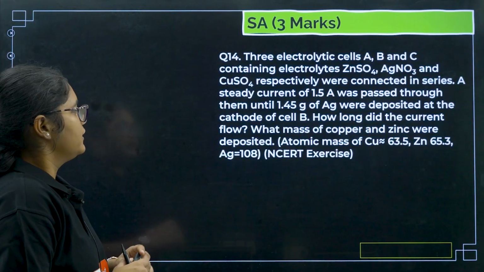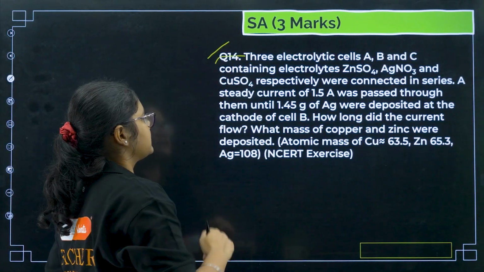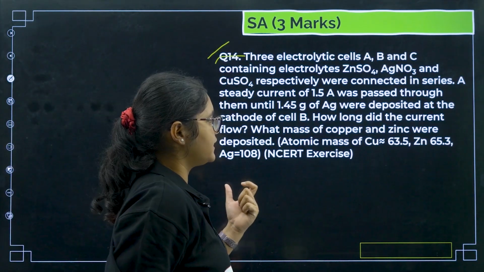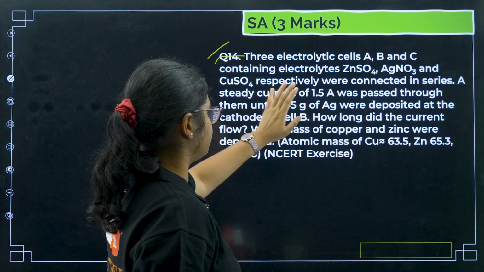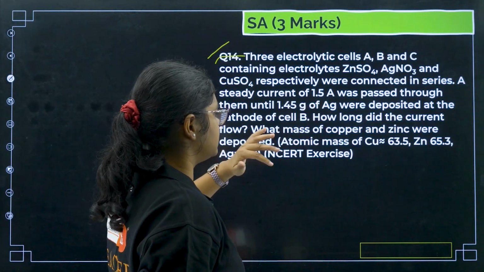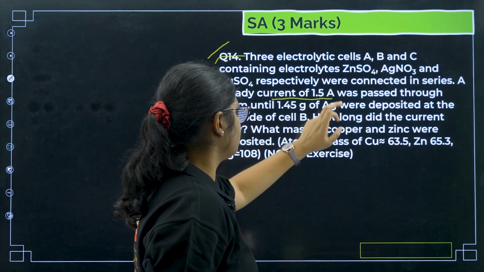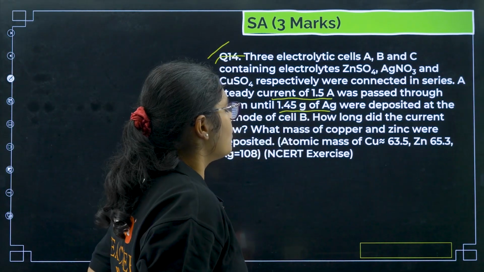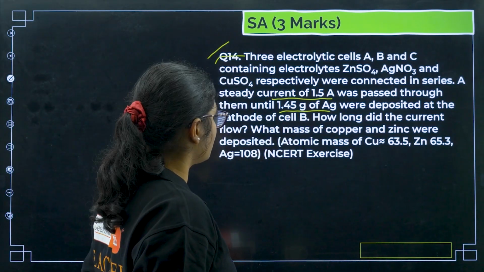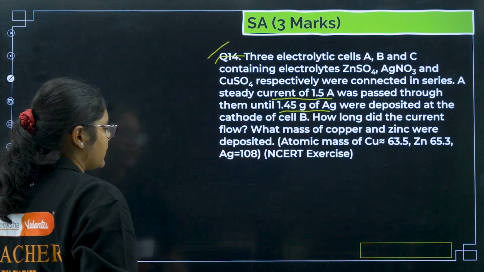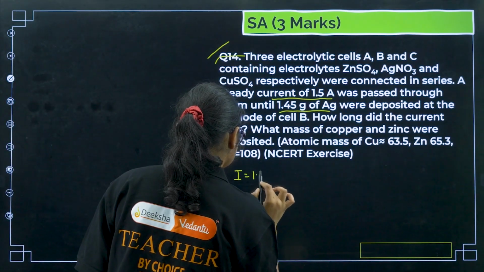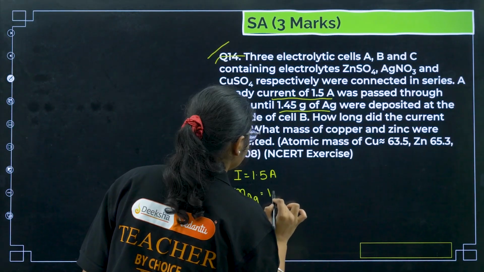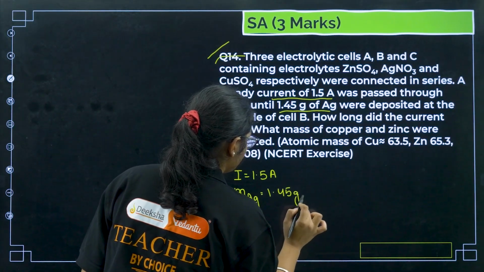Okay, next, this is an important question from Faraday's second law. 3 electrolytes A, B and C containing the electrolytes ZnSO4, AgNO3 and copper sulfate respectively were connected in series. A current of 1.5 ampere was passed through it until 1.45 gram of silver was deposited at the cathode of cell B. Okay, so we have current of 1.5 ampere. Mass of silver deposited is 1.45 gram.